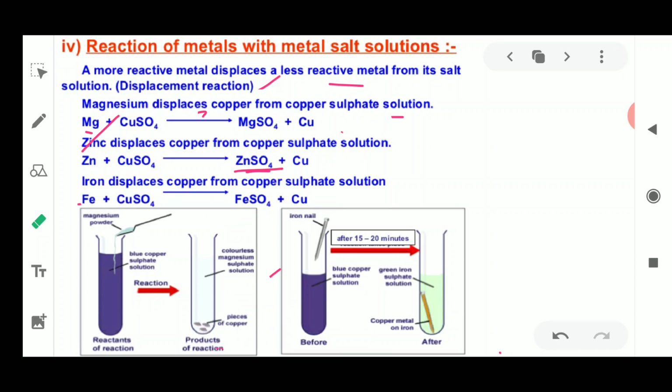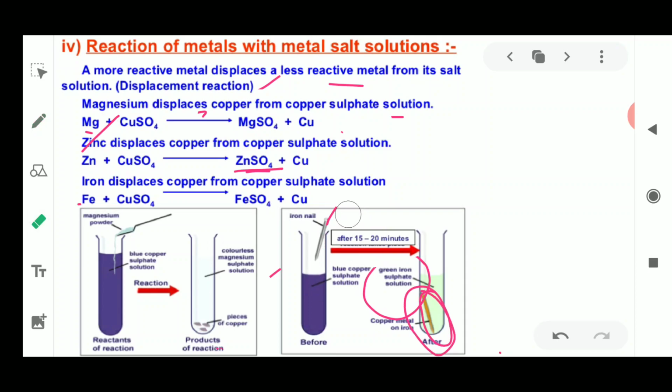Next is the next reaction. This next picture is showing you the reaction of iron with copper sulfate. Similarly, if you add iron to this blue colored copper sulfate solution, and let this iron nail remain in the solution for 15 to 20 minutes, after that you are going to see that the test tube forms a green colored solution, which is the ferrous sulfate, and copper will be deposited on this iron nail.